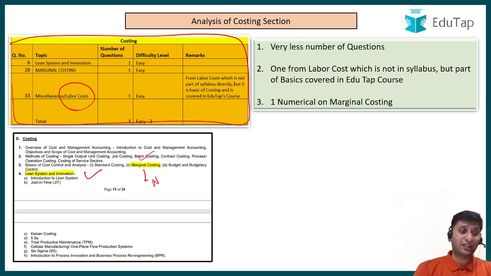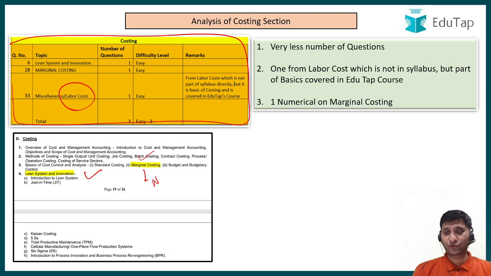Now labor cost again is not something that is directly part of your syllabus, but in costing, studying about material cost, labor cost forms part of the basics. You cannot proceed without understanding of these topics. So this was again covered in any standard book or in any course, even in our course, right? So if anybody would have left it, then he would have felt the pain in the exam.